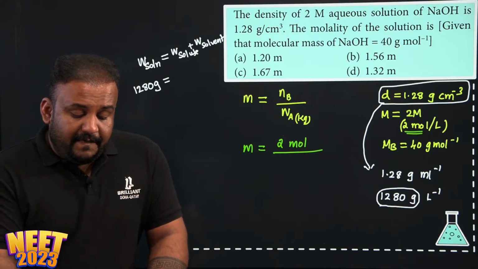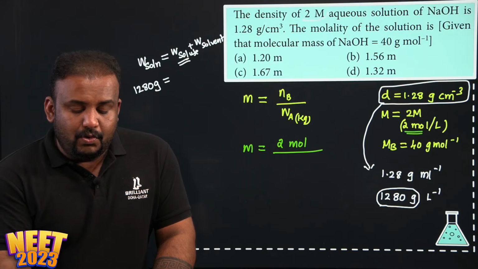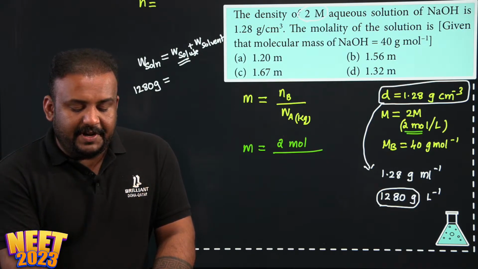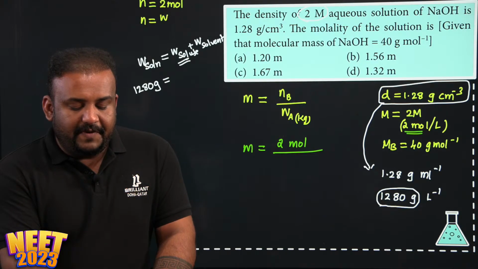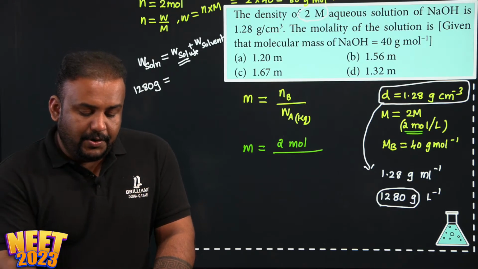And weight of the solute, that you can easily find out because it says 2 molar NaOH. Number of moles of NaOH is how much? 2 mole. So you know that number of moles is equal to weight divided by molar mass. So weight of the solute is equal to what? Number of moles into molar mass. That will be 2 into 40 is the molar mass. So 80 gram per mole. So you got already the weight of the solution. You got already the weight of the solute.